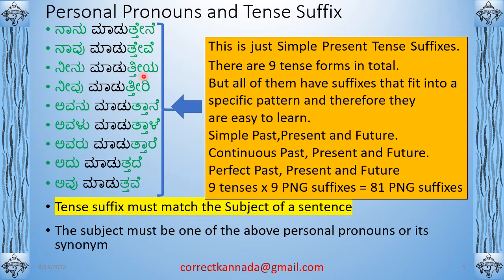Or Neevu maduttiya, or Neevu maduttade, like that. Avaru maduttade is also wrong, because Avaru is a person and maduttade is for an inanimate object. If you do such things, it will be very, very awkward. So this is something that you have to be very conscious about. You have to use the correct tense suffix for a given subject. Okay, next slide.